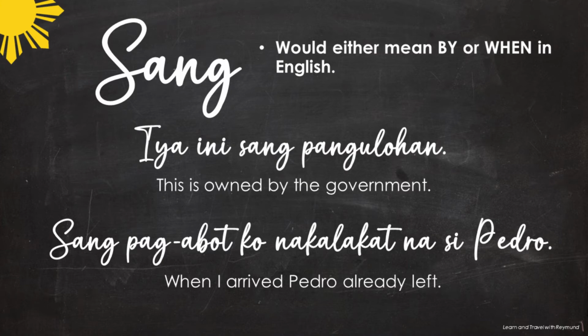The next Hiligaynon sentence is sang pag-abot ko, nakalakat na si Pedro. That means when I arrived, Pedro already left. Pag-abot, the root word is abot, that means arrive. And then lakat is to leave. Conoo sang panguluhan. Sang pag-abot ko, nakalakat na si Pedro.